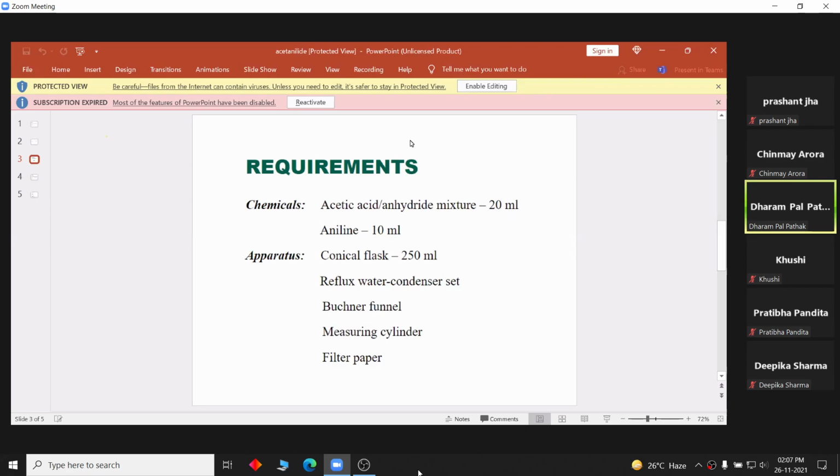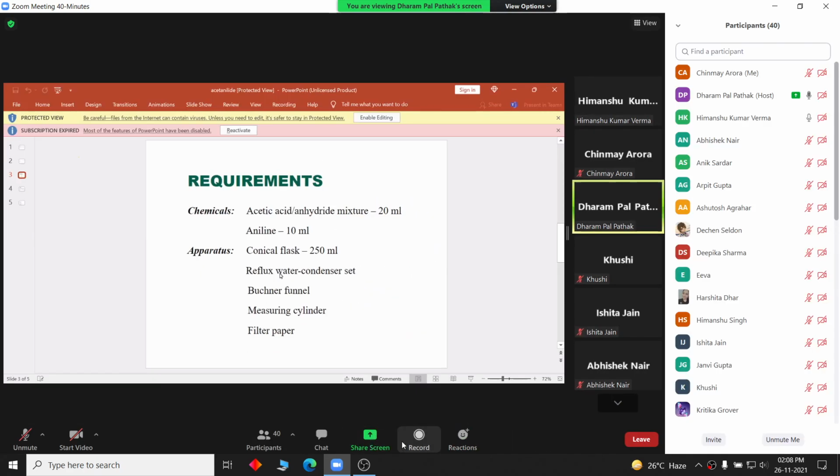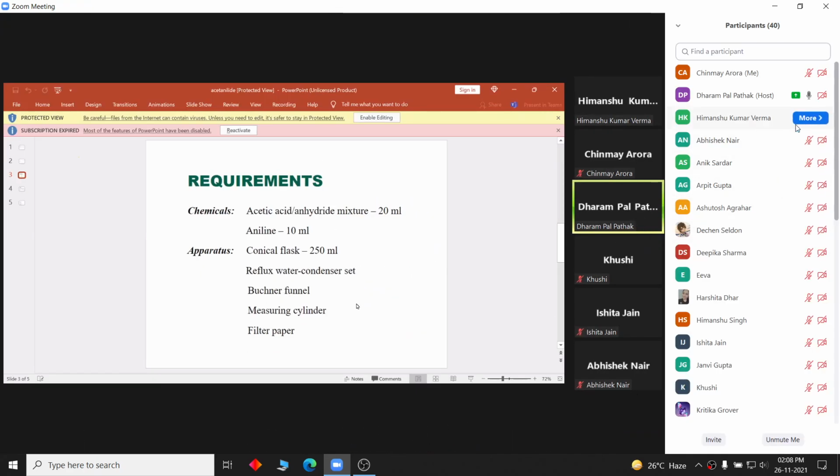It has some connection with a narcotic drug. Have you heard of heroin? Acetylation of morphine produces heroin. So that is a banned drug. That is why this acetic anhydride is a banned drug. It's not obtained easily. Aniline 10 ml, apparatus, conical flask 250 ml, reflux water condenser, Buchner funnel, measuring cylinder, filter paper.